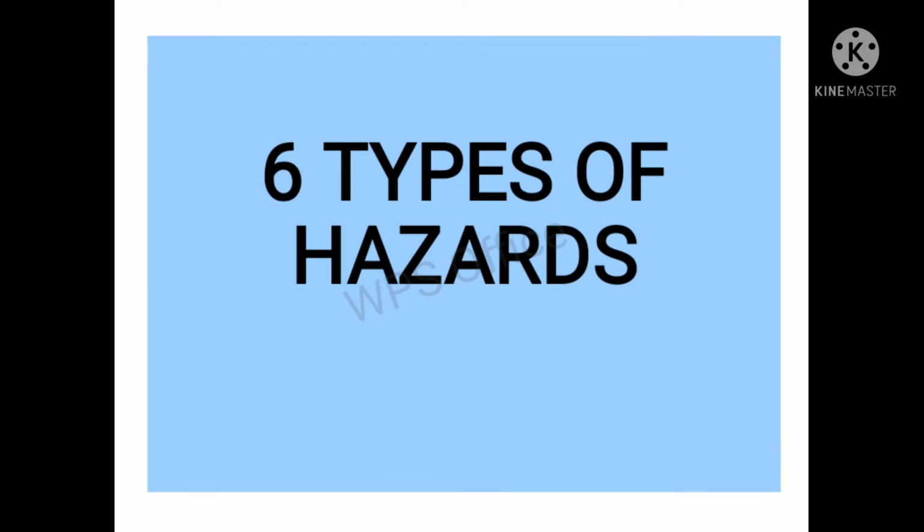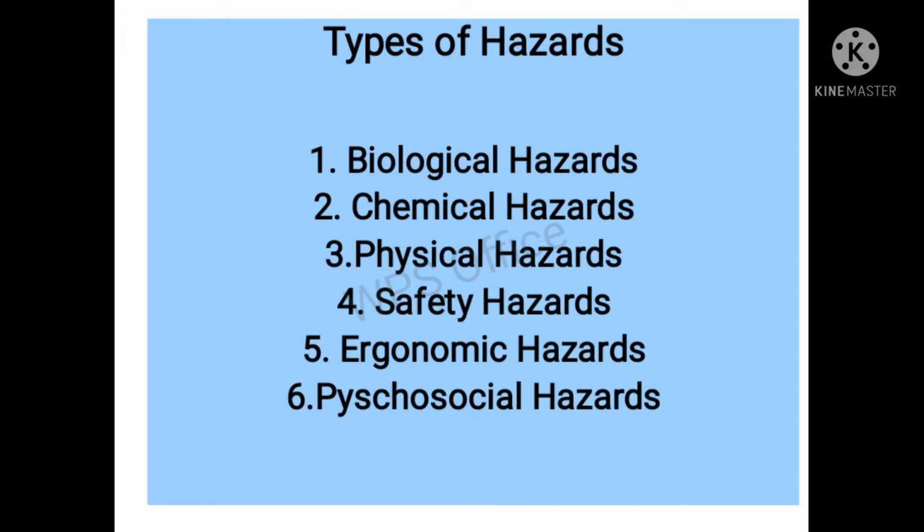Our topic is all about the types of hazards, and here are the 6 types of hazards. Number 1, biological hazards. Number 2, chemical hazards. 3, physical hazards. 4, safety hazards. 5, ergonomic hazards, and number 6 is psychosocial hazards.